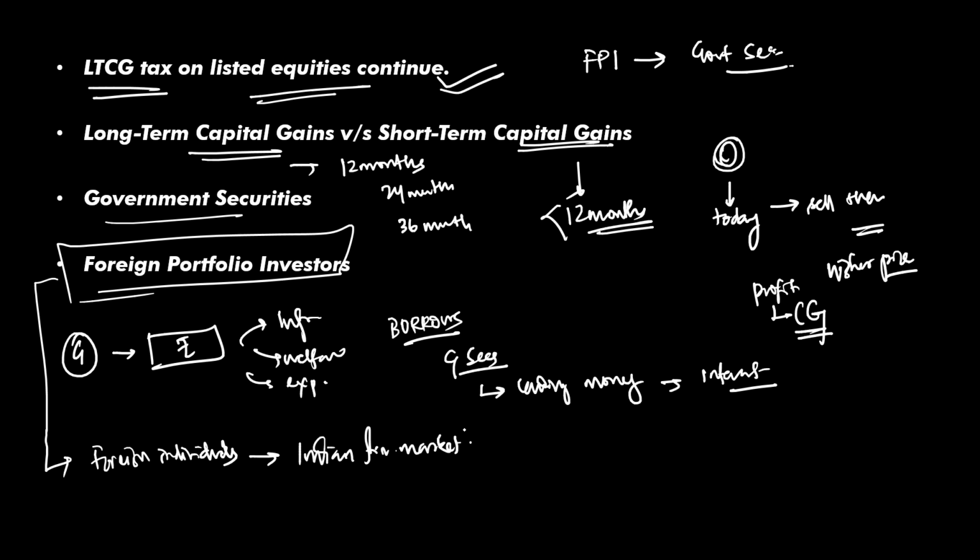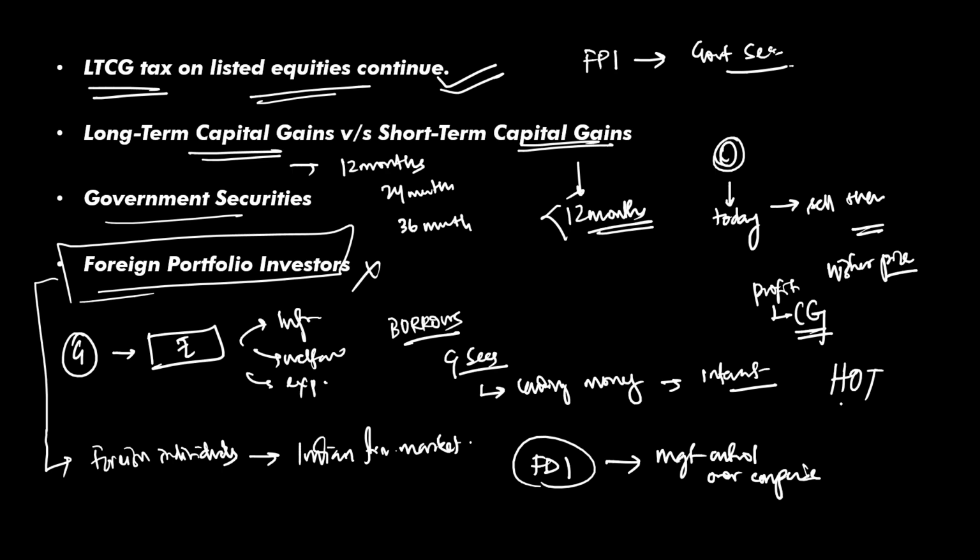Unlike the foreign direct investment, FDIs, they seek management control over the companies, but FPIs do not. Their investments are primarily financial in nature. Now that's why FPIs are often called the hot money. Hot money, because they can enter and leave markets relatively quicker depending on the global economic conditions.